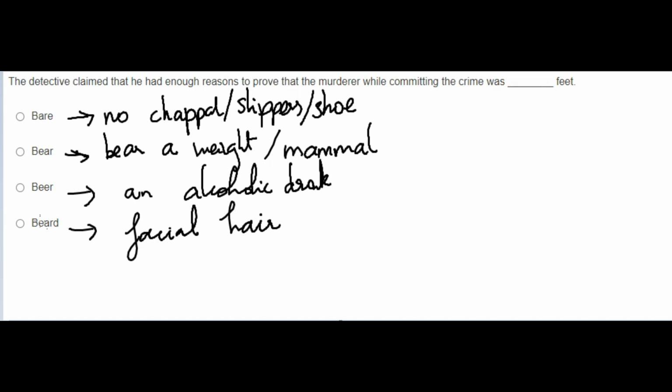So automatically, there won't be any hair with the beard, and there won't be any alcohol he is distributing under the feet, not possible. And there will be no such weight or mammal he is wearing under the feet. So definitely there will be barefoot. That means he is not wearing any chappal or slipper when he murdered somebody. Okay, that is the main thing.